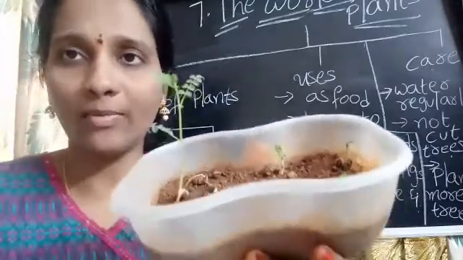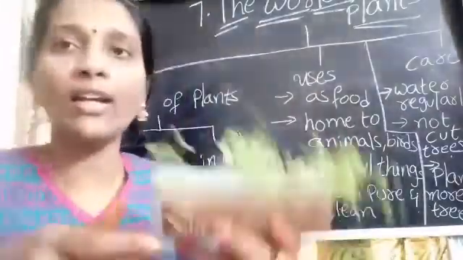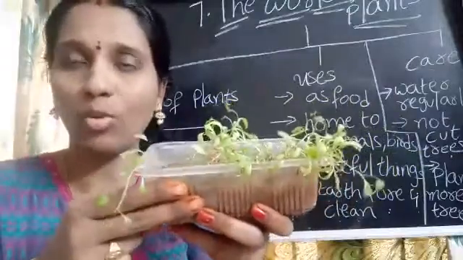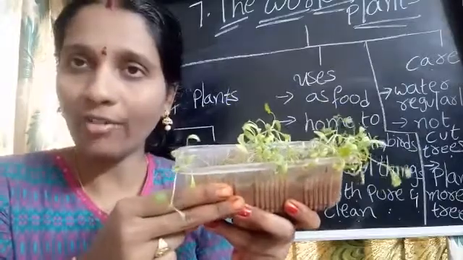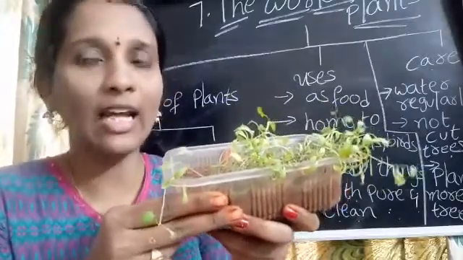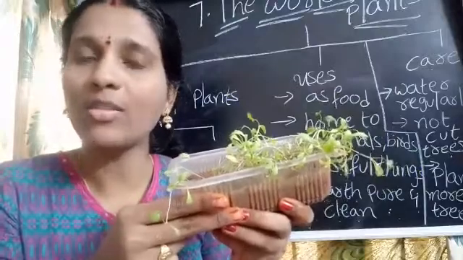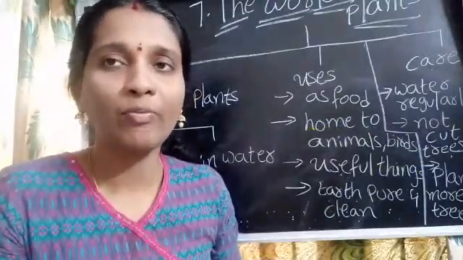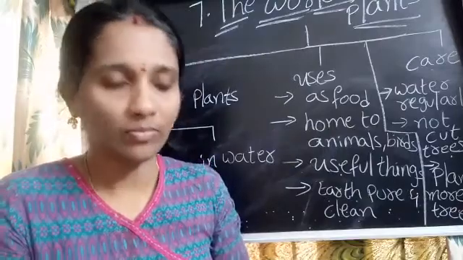This is after 1 week. And the coriander I showed you took 15 days to grow. So one seed will take a lot of time, while some seeds will take very little time to grow. Most plants we get from seeds only. Mango has 1 seed, whereas papaya and pomegranate have many seeds.